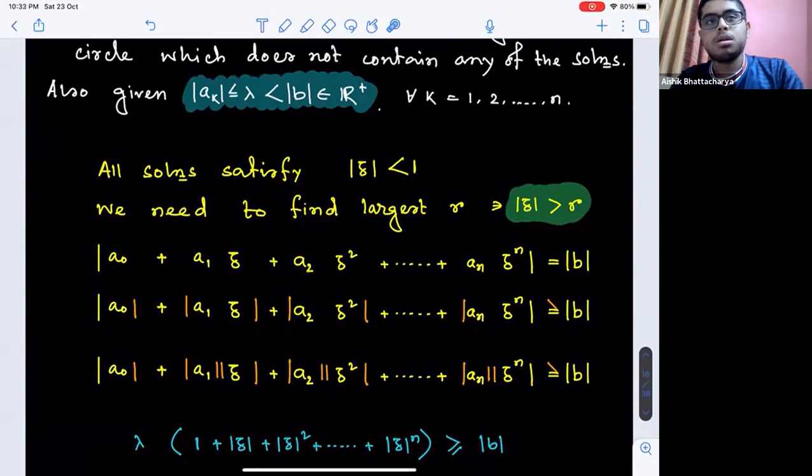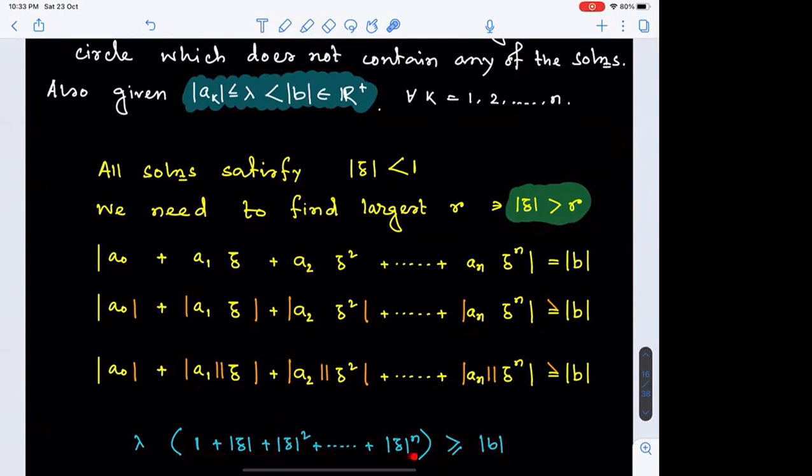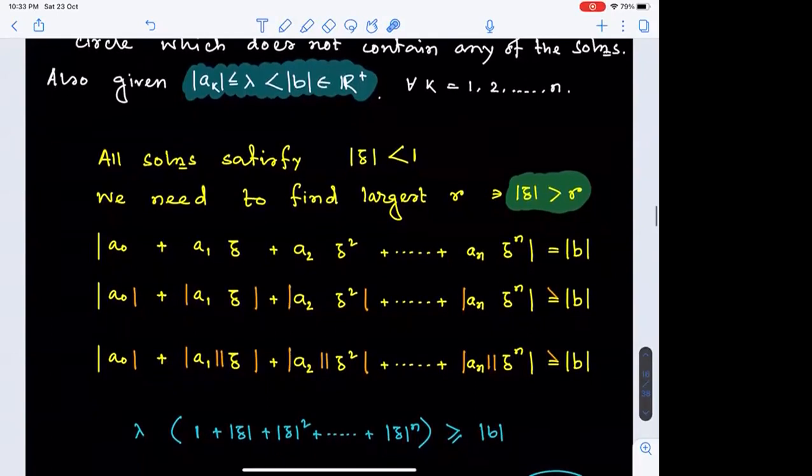Sir, we can try shortening the entire expansion into a GP form. Very good. So if I consider at this stage, this is a power n plus 1 relation in mod z. If I transform this by a GP sum, it will have mod z to the power n plus 1 appearing, and hence it will go beyond our control. As our target is such a comparison, so what will we do? Even ahead of that, one more thing: even after all this inequality, we are unable to remove this equal possibility. Still it is left-hand side greater than or equal to modulus of b.